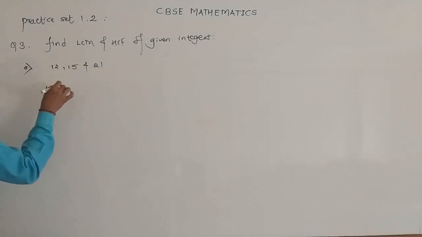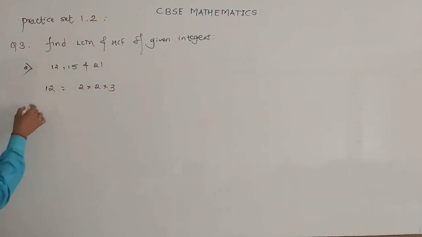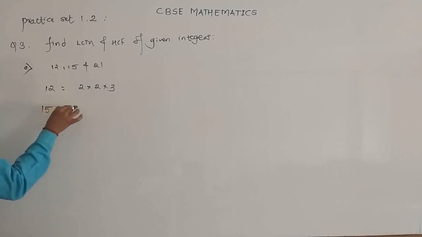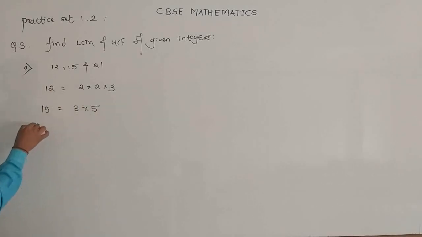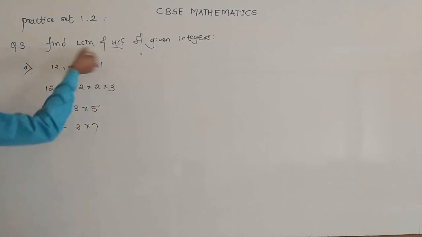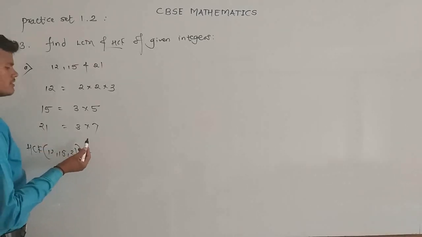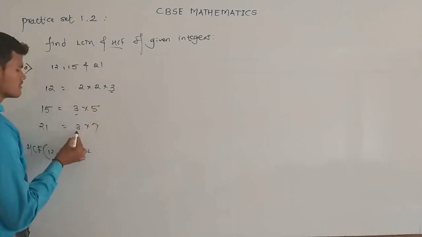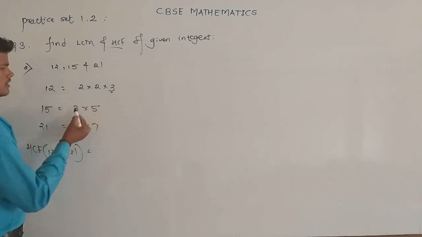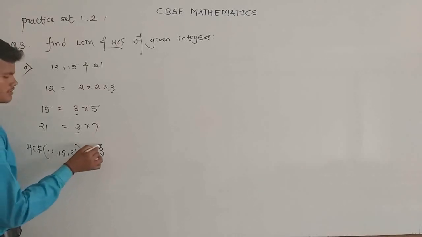So the prime factorization of 12 is 2 multiplied by 2 multiplied by 3. The prime factorization of 15 is 3 multiplied by 5, and the prime factorization of 21 is 3 multiplied by 7. Now to find the HCF of the three numbers, 12, 15 and 21, write down the product of the smallest powers of common factors. So which one is the common factor? 3 is the only common factor and its smallest power is 1, that is 3 raised to 1.